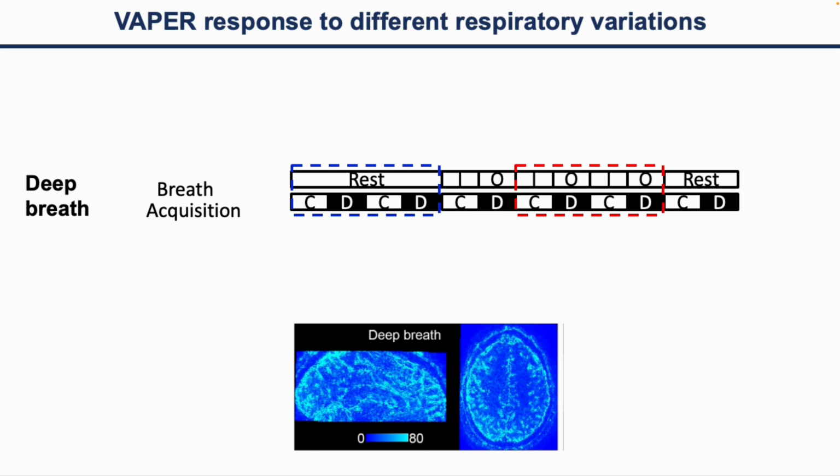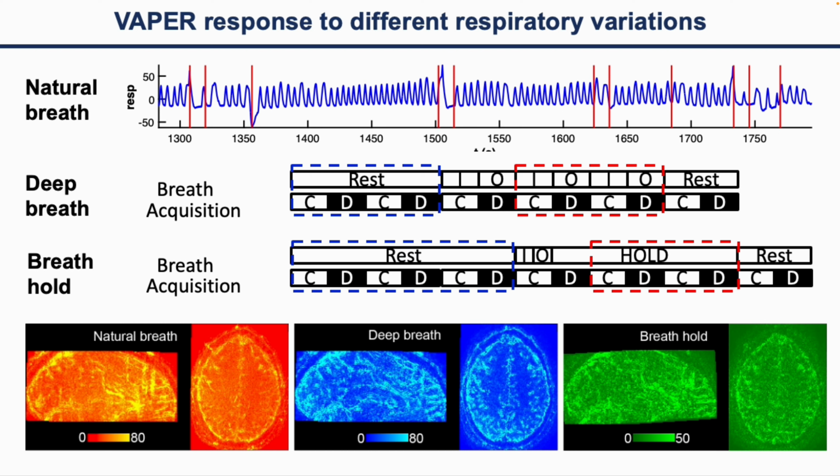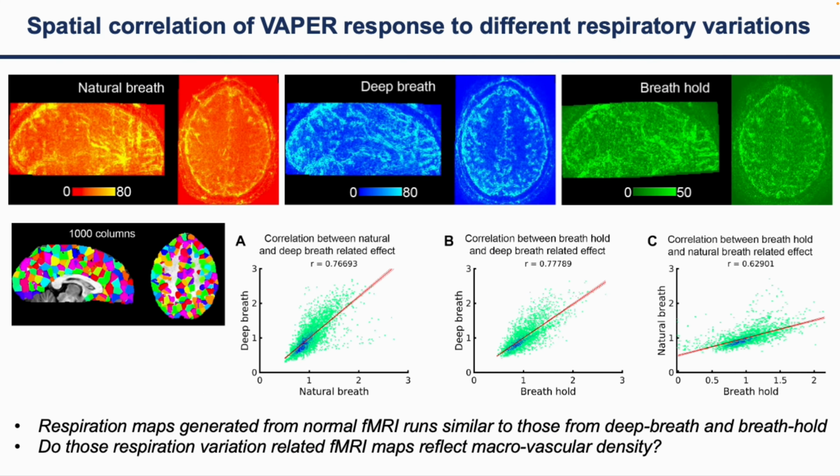And similarly, in natural breathing, we compare images acquired during relatively stable respiration and those with some respiration variations, and generate a map. Also, we did a breath hold experiment and generated a respiration effect map. By just visually looking across those maps, we can see the spatial distributions in those three maps are very similar. By a more careful spatial correlation analysis through the cerebral cortex, you can see all those three respiration effect maps are highly correlated. It suggests the respiration map generated from a normal fMRI run is similar to those from deep breath and breath hold experiments.